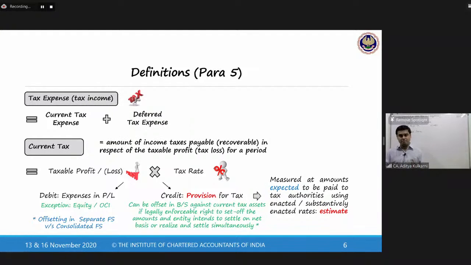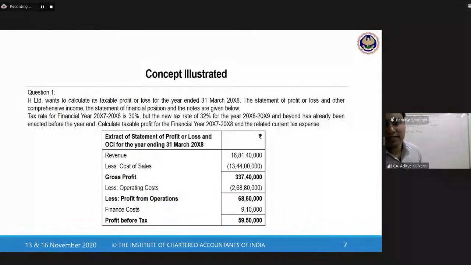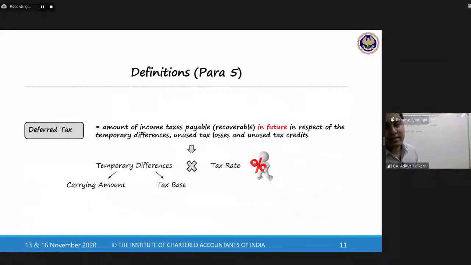But the opposite party must accept your claim. The opposite party is the one who is entitled to have a right on those taxes, and they have a right to determine the amount of that tax. So they have to accept your claim. Therefore, it is an estimate, and therefore it is kept as a provision. So this is what current tax expense and taxable profit are. I hope this definition is clear and we have done this problem.